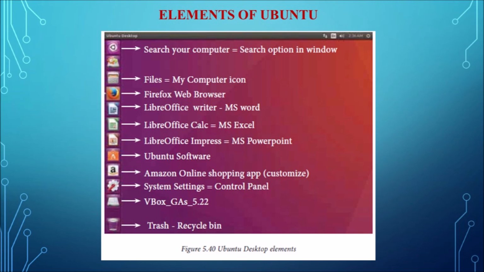So from here the user can directly go to the desktop or to the documents, whichever necessary. And next one is the Firefox web browser. Firefox is the default web browser in the Ubuntu operating system. By clicking this icon, the user can directly browse the internet, and this is equivalent to the web browser in the taskbar, that is Internet Explorer in Windows operating system.